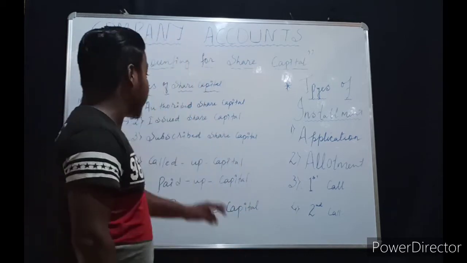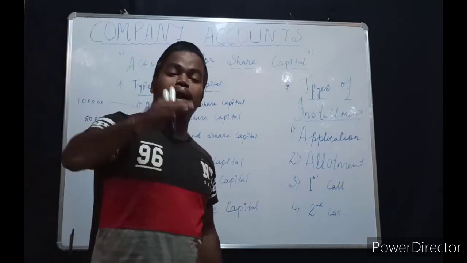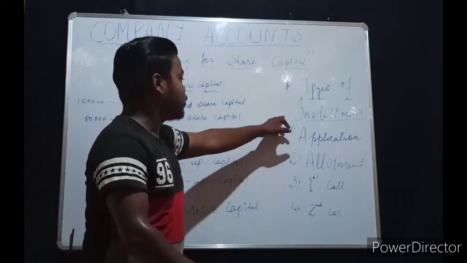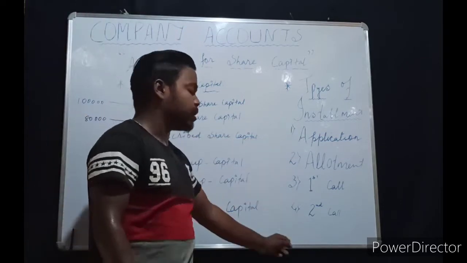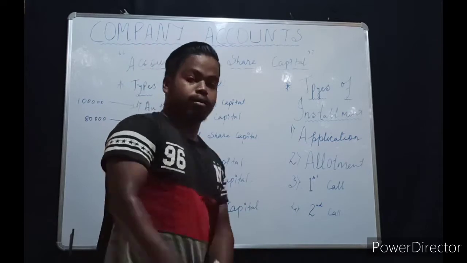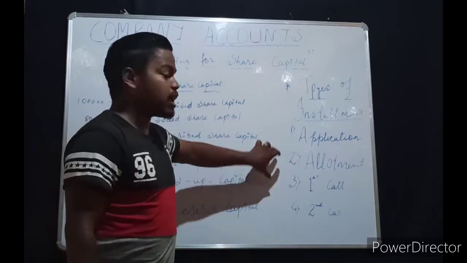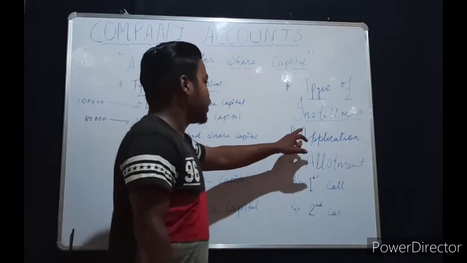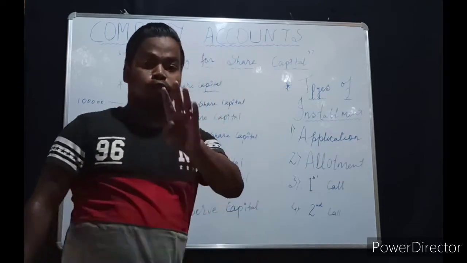If the person is buying the share, remember, at that time they can pay the amount in installments. Now see the installments. This is the last topic I am going to explain. Types of installment: here there are 4 types of installment.